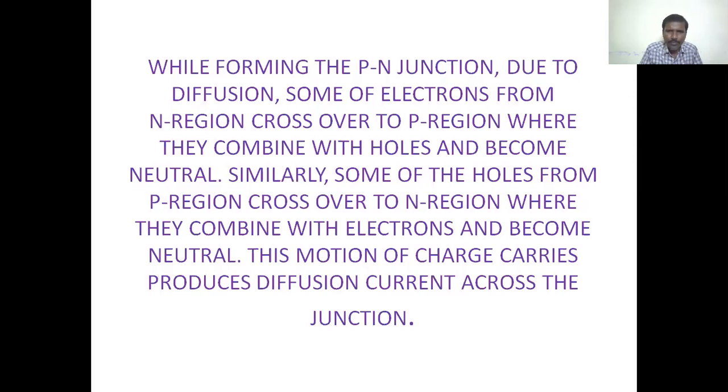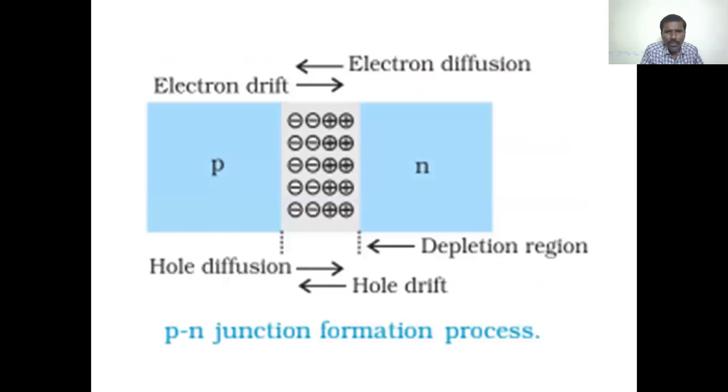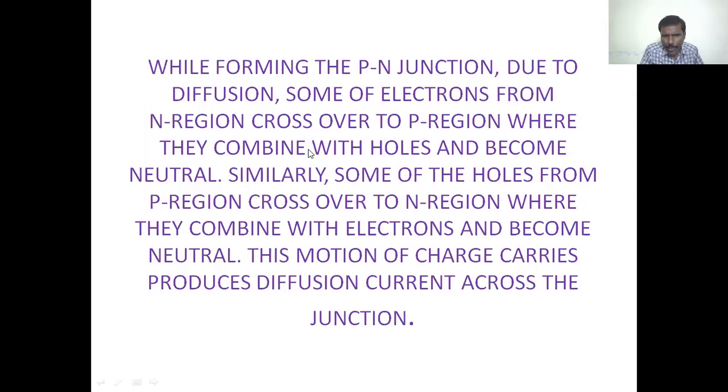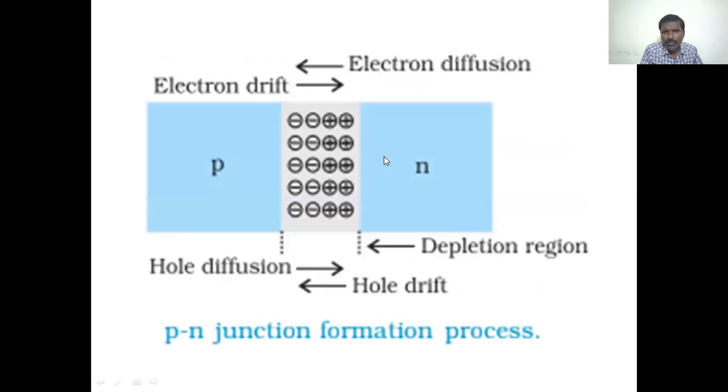Due to diffusion, some of the electrons from the n region cross over to the p region, where they combine with the holes and become neutral, because electrons carry negative charge, whereas holes carry positive charge.